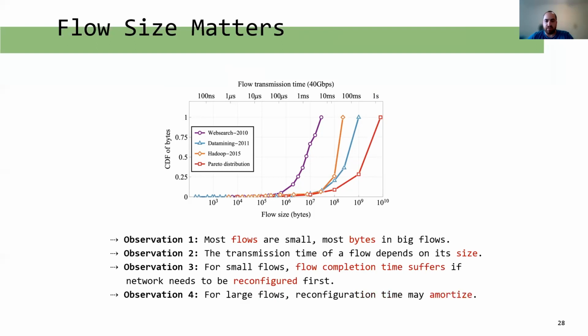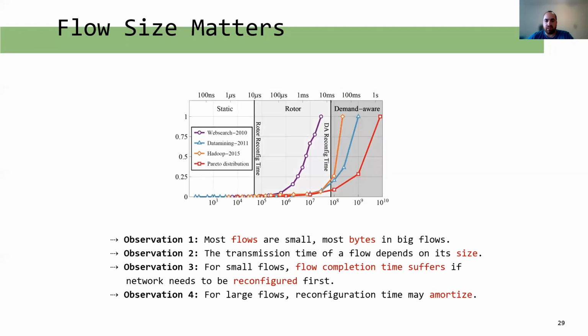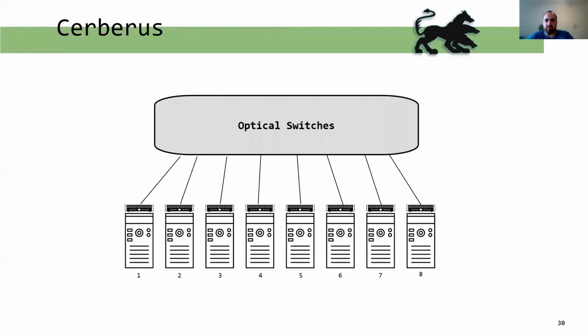Finally, the fourth observation we see is that for larger flows with transmission times closer to 1/10 of a second, reconfiguration time may be amortized. Using these observations and the known reconfiguration times we discussed before, we see that all types of topologies are necessary. Different areas of the plot mark where the use of each topology is optimal.